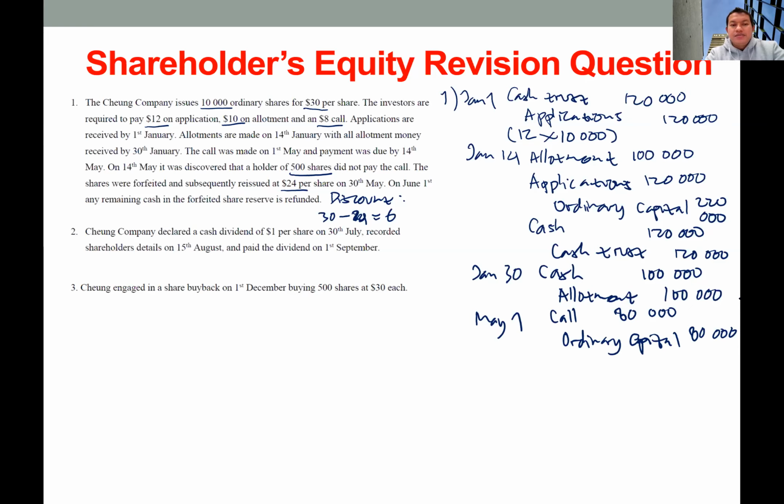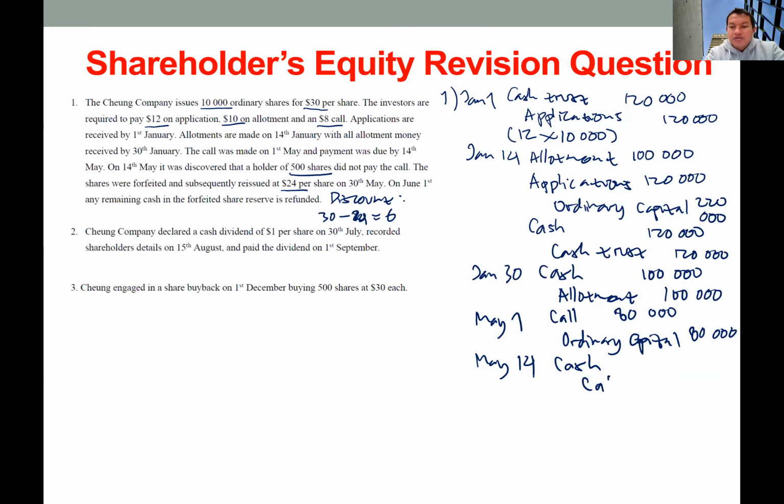But unfortunately, not all the applicants pay this call money. On May 14, the company discovered that 500 applicants did not pay this call money. So they will only receive cash, not in full, but with some deduction.